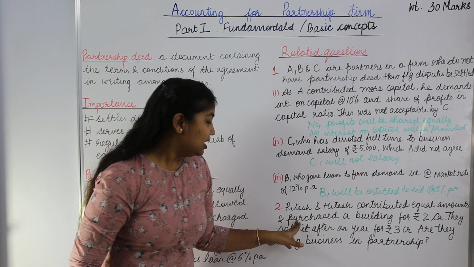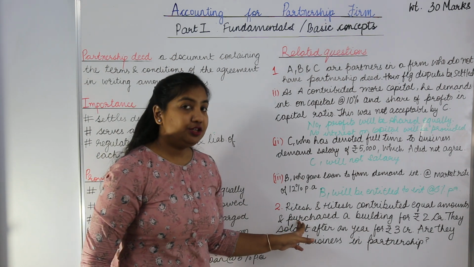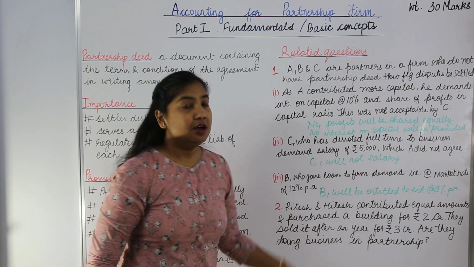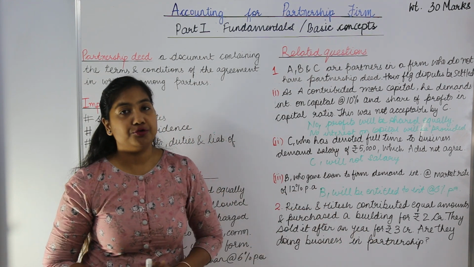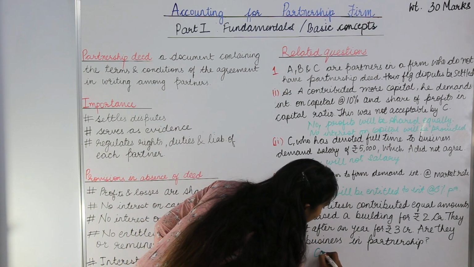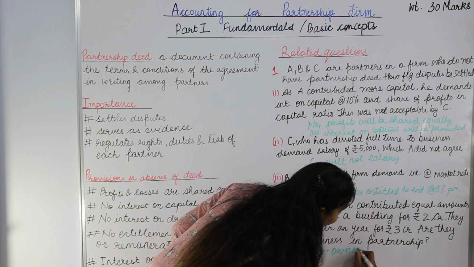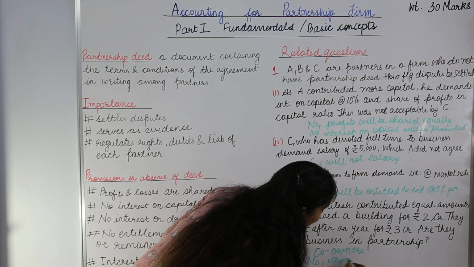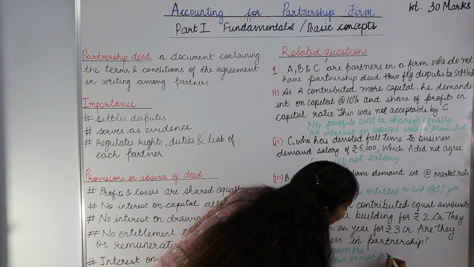As you can see, they purchased a property, did not conduct any business and sold it after 1 year for 3 crores. The profit here is 1 crore rupees, but they did not do any business. They were simply co-owners of the property. So in that case, I can say this is not partnership.